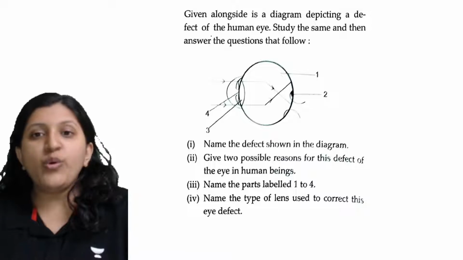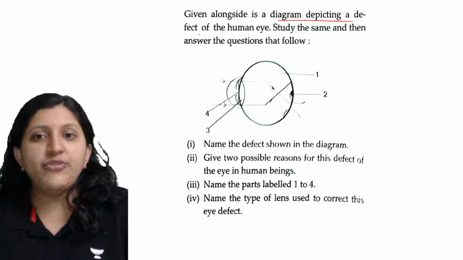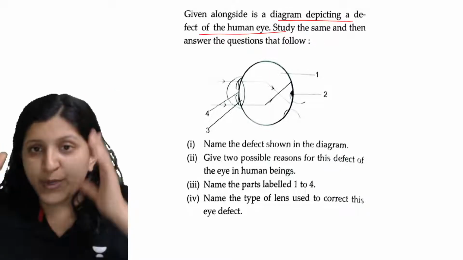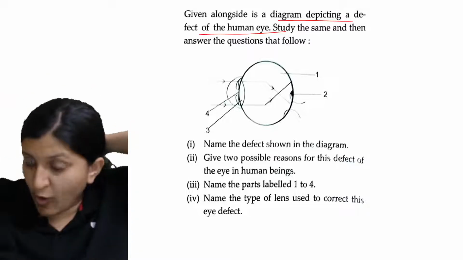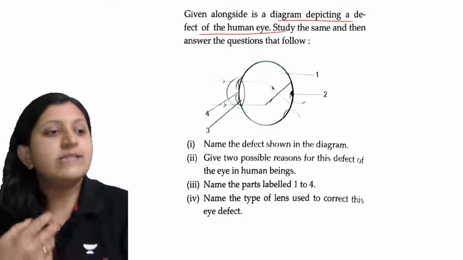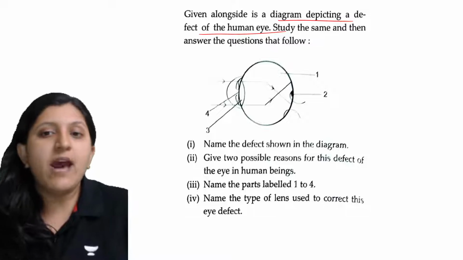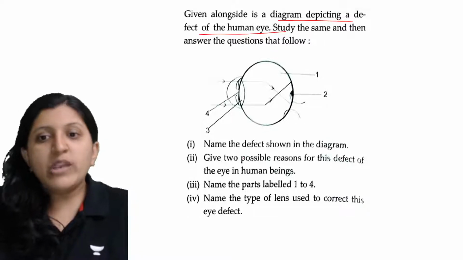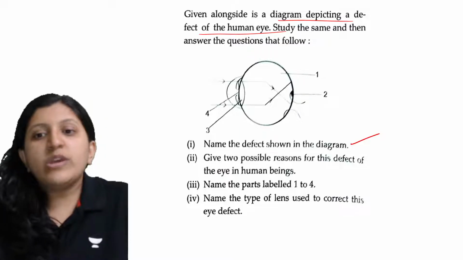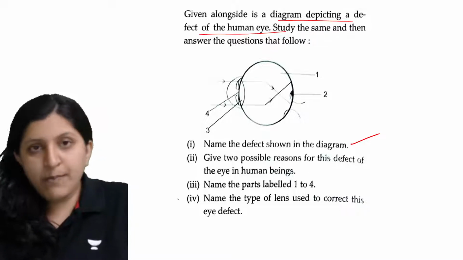Given alongside is a diagram depicting a defect of a human eye. Whether this one is myopia, or hyperopia, or astigmatism, different conditions might be there. Study the same and answer the questions that follow. Name the defect shown in the diagram. You need to find what the defect is here. Give two possible reasons for this defect of the human eye, that is in a human being.